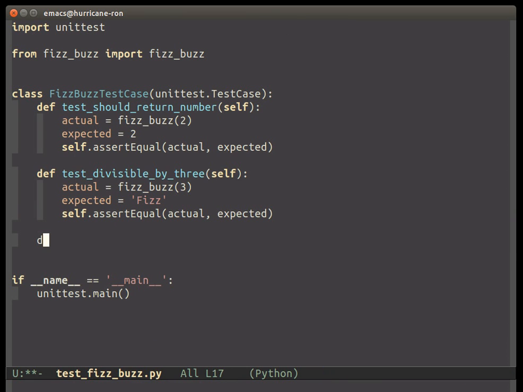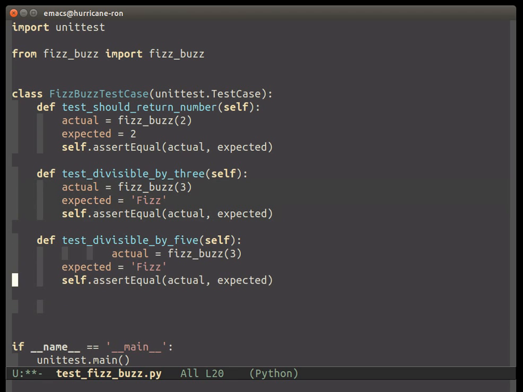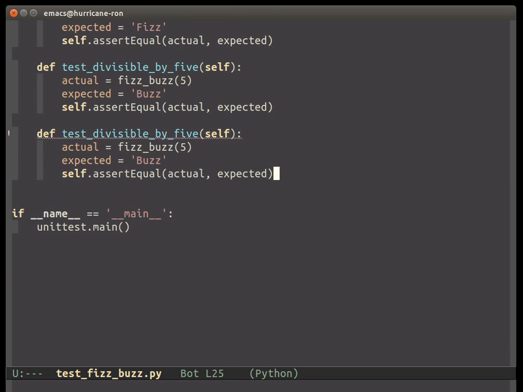All right, last one, test divisible by 5. I'm going to grab this guy. So if I pass in 5, I should get the word Buzz back. And you know, I'm feeling kind of cocky, so why don't we just write the last test while we're at it and then run them all at once? Because this is probably going to work out. Bugs never happen. So I'm going to say by 3 and 5. Getting really creative in our method names, but that's okay. I mean, Python should be clearly documented.